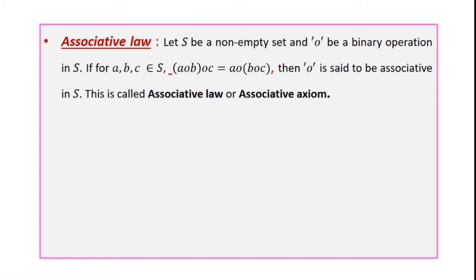Associative law. Let S be a non-empty set and circle be a binary operation in S. If for a, b, c belongs to S implies (a circle b) circle c is equal to a circle (b circle c), then circle is said to be associative in S. This is called an associative law or associative axiom.